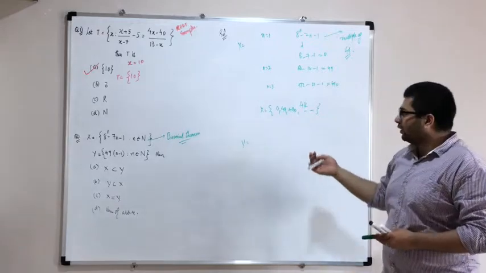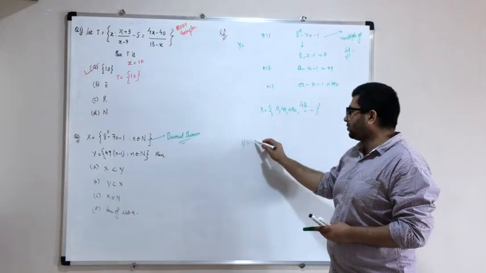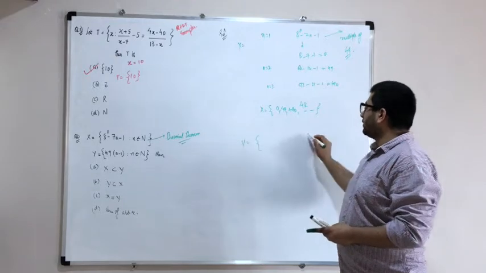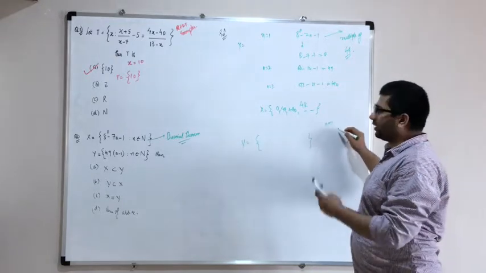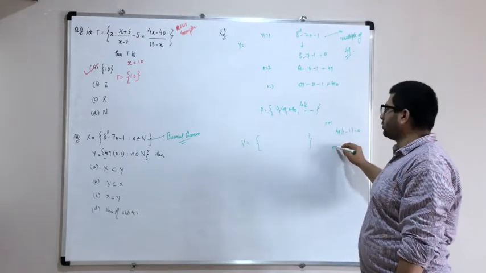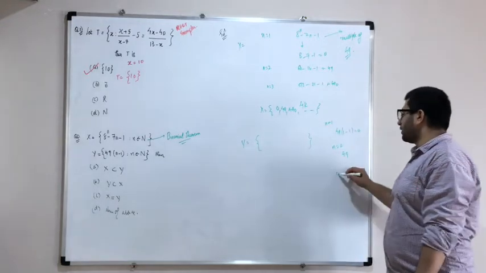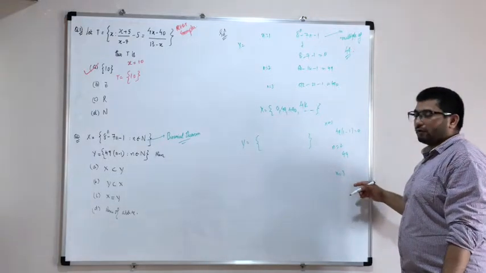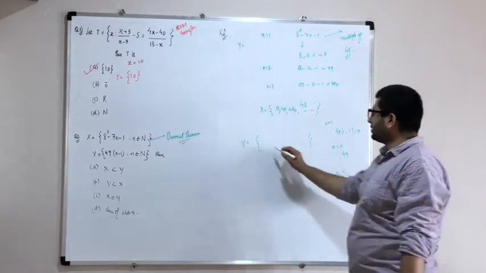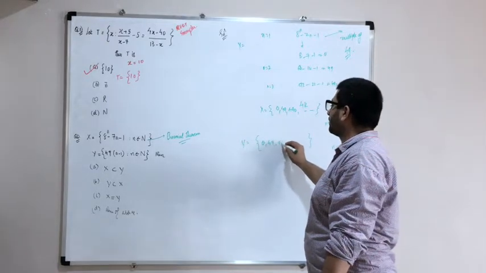Okay. So what we'll do is now let's check y. What do you get in terms of y if you put n as 1? Y आपके पास क्या आ जाएगा? Let's see. If you put n as 1, what do you get in that case? You get 49 into 1 minus 1, that is 0. If you put n as 2, you get 49. If you put n as 3, that is nothing but 49 into 2, that is 98. So these are consecutive multiples of 49.